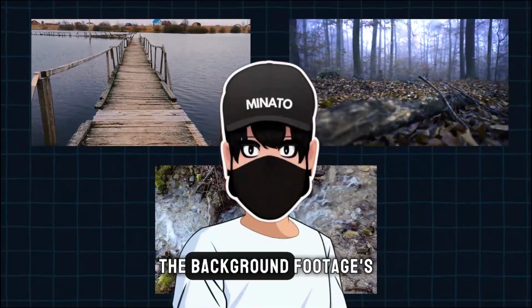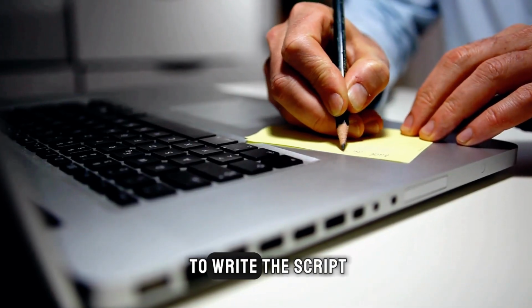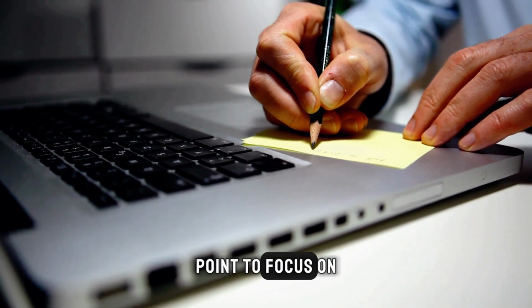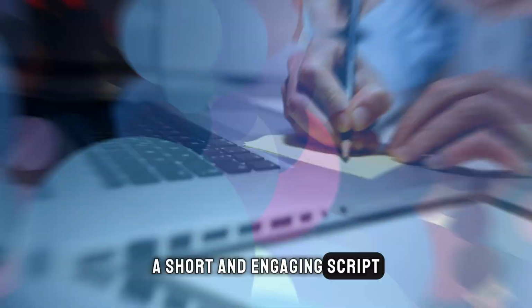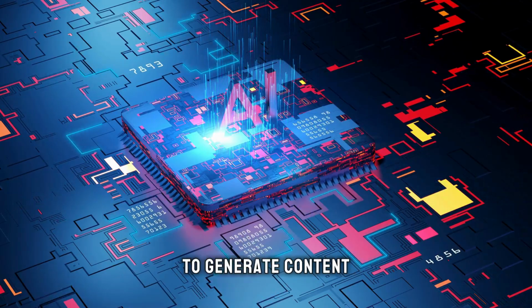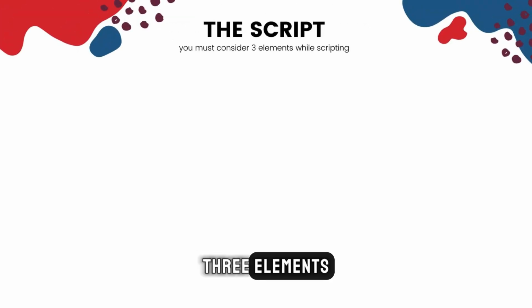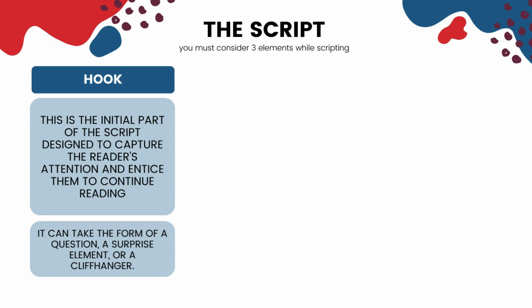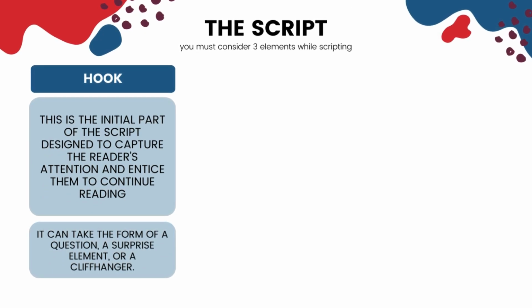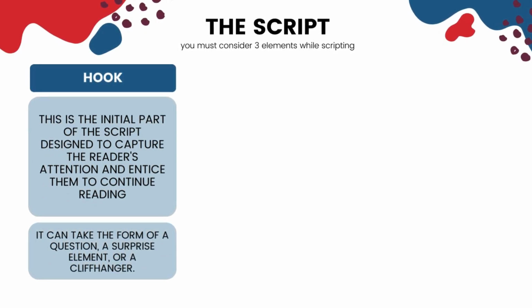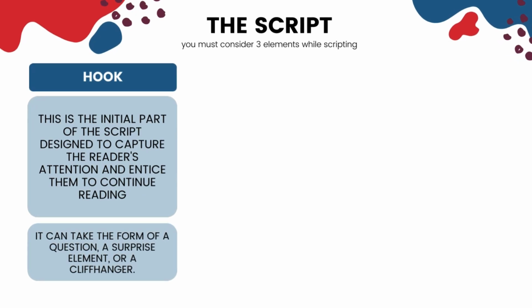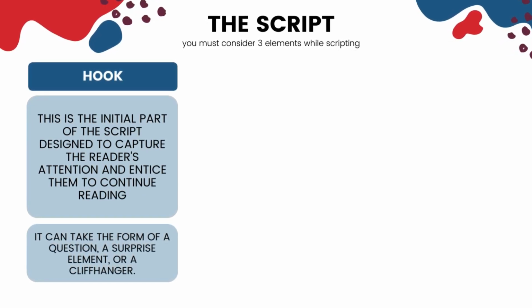After downloading the background footages, the next step is to write the script. The most critical point to focus on is crafting a short and engaging script. Even if you're using AI to generate content, you must consider 3 elements while scripting. 1. The hook. This is the initial part of the script designed to capture the reader's attention and entice them to continue reading. It can take the form of a question, a surprise element, or a cliffhanger.